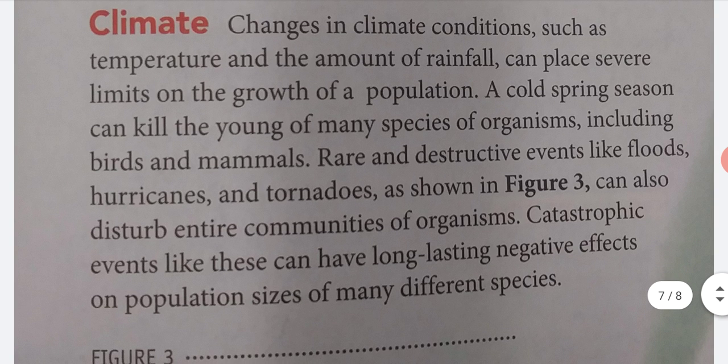Climate. Changes in climate conditions, such as temperature and the amount of rainfall, can place severe limits on the growth of a population. A cold spring season can kill the young of many species of organisms, including birds and mammals. Rare and destructive events like floods, hurricanes, and tornadoes, as shown in Figure 3, can also disturb entire communities of organisms. Catastrophic events like these have long-lasting negative effects on population sizes of many different species.